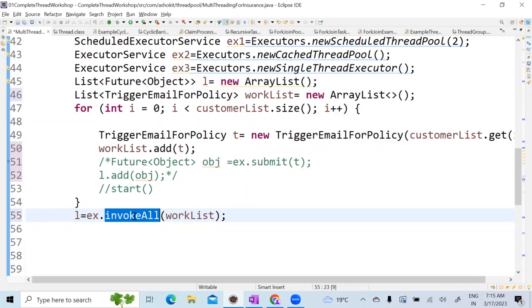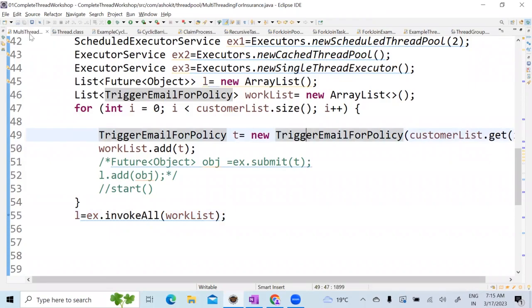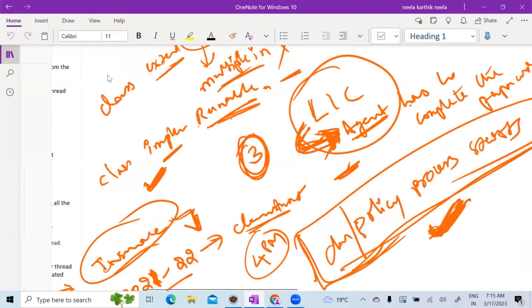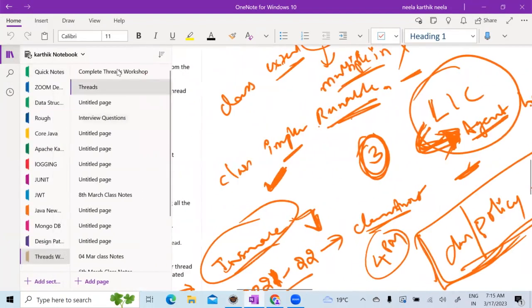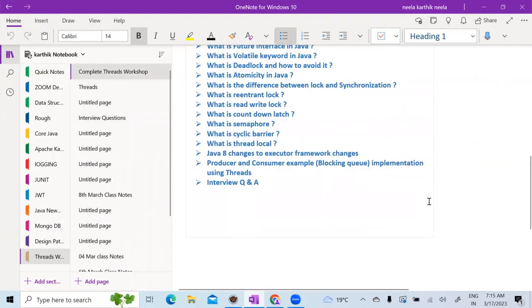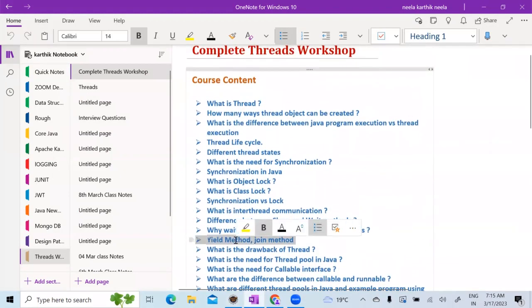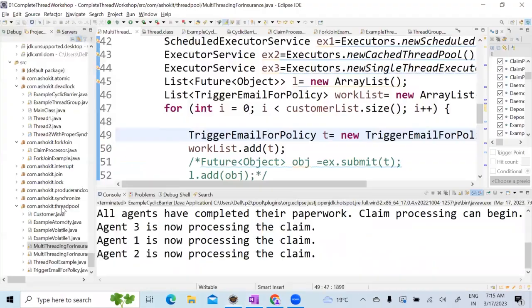No, sir. Okay. Now there is one more last one, yield method, right? We discussed the start method, but we did not discuss the yield method. Yeah, yield method. Now let me show you a yield method example.